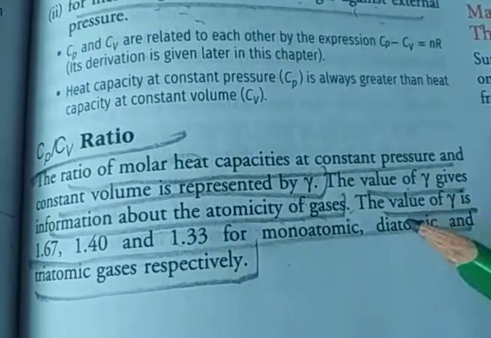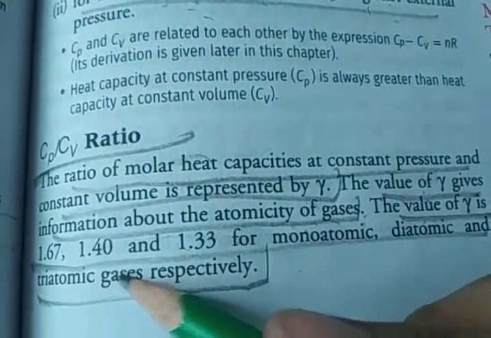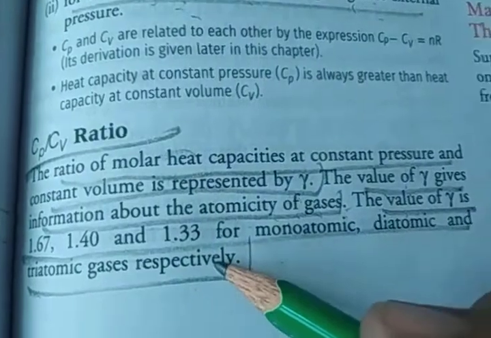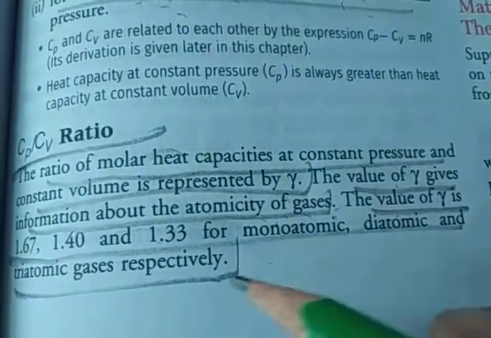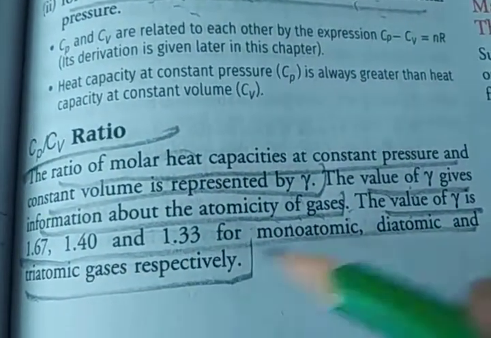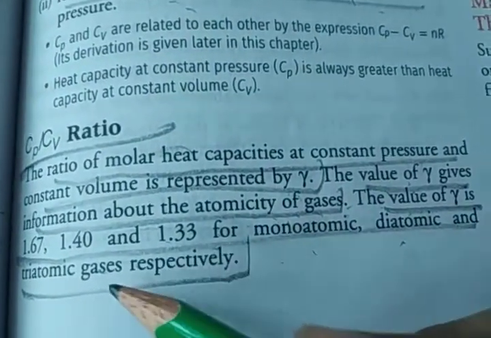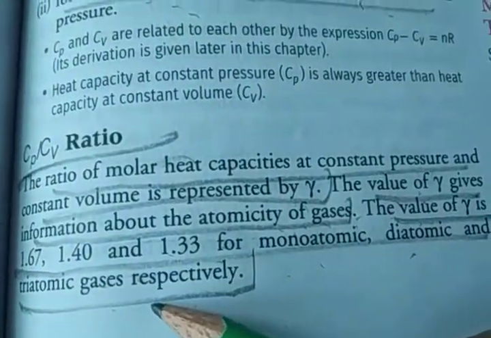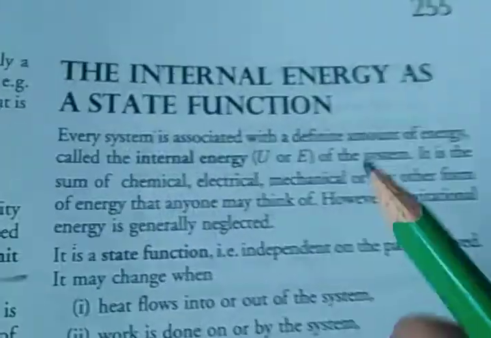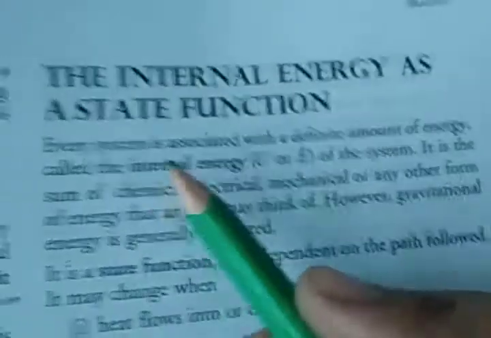The value of gamma is 1.67 for monoatomic, 1.40 for diatomic, and 1.33 for triatomic gases. Clear?